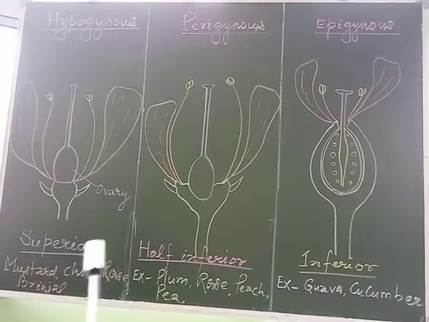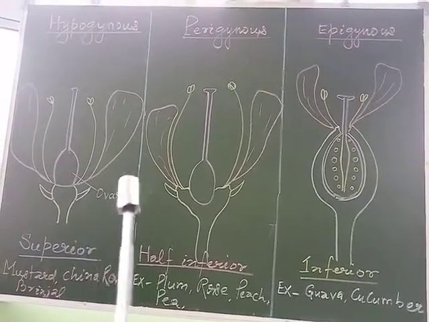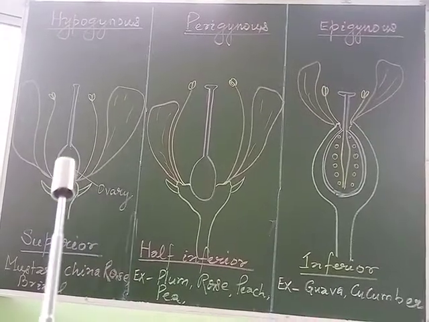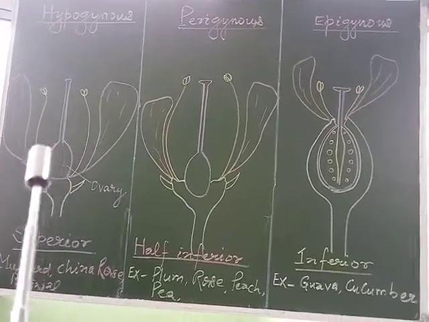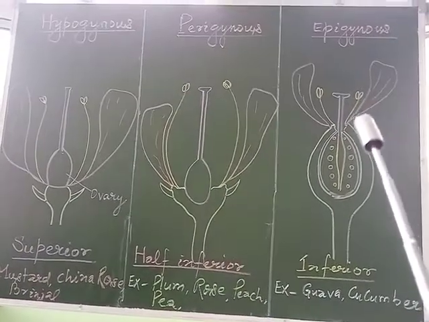So on the basis of the position of the ovary with respect to the other whorls, the flowers may be of hypogynous type, perigynous type or epigynous type.